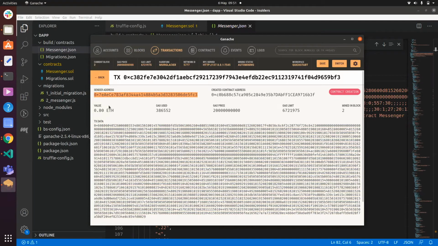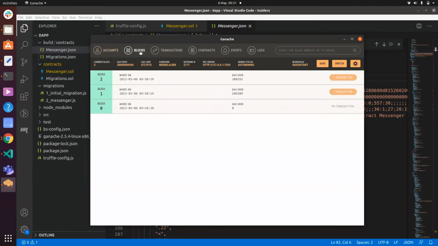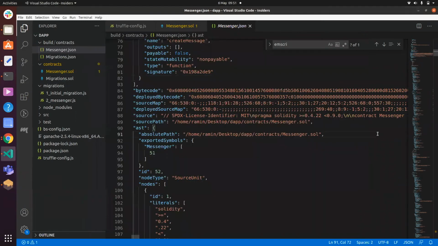We expect 7EAE to now not have 100 ethers. They should have less. 7EAE has 99.99, well, actually, a bit more than that, but this only shows it to 2 decimal places. So what we have done here is shown that we've made a transaction, but we haven't actually looked at whether the code has been populated. So we'll do that now.